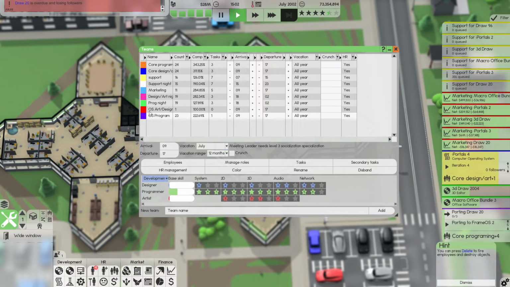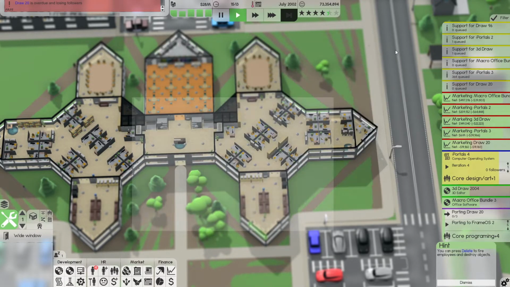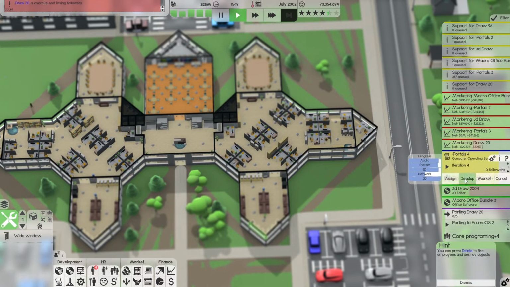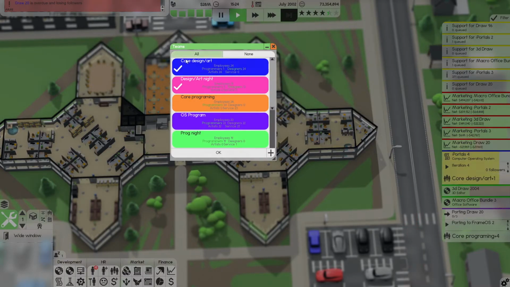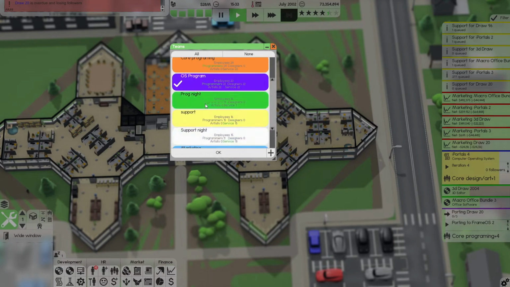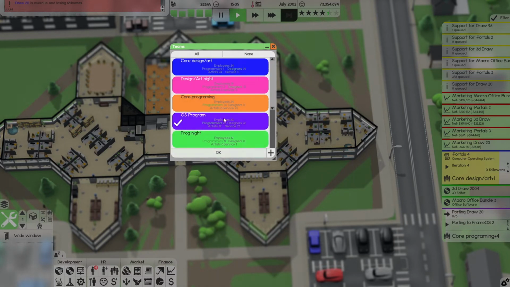Well, we can already see that the programming have done a lot of tier 2 guys, but they have a tier 3 in everything except for network. So that's how that works. Isn't that glorious? Perfect. Boom. That means that we can move Portals 4 over from, let's dismiss you. Let's assign it to not you guys. This is actually going to be OS and OS art. And I could do also night teams of that. But for right now, let's actually throw the art on that as well.